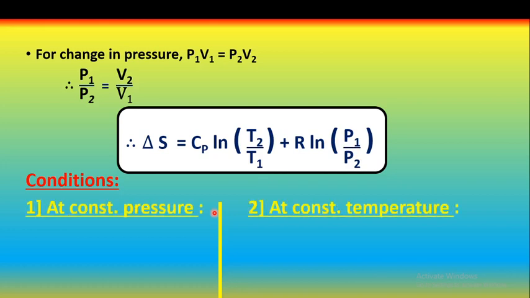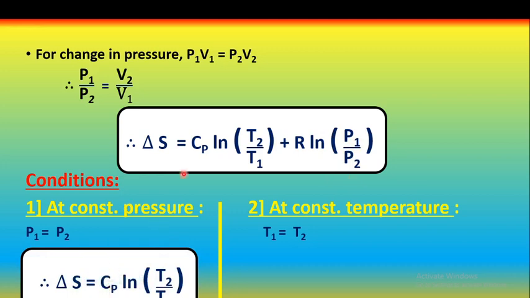So there are some conditions at which the entropy is defined. If a constant pressure is considered, and if a constant temperature is considered. If the pressure is constant, that means P1 is equal to P2, and this whole term becomes 0. Therefore, the equation can be written as delta S is equal to Cp ln T2 upon T1.